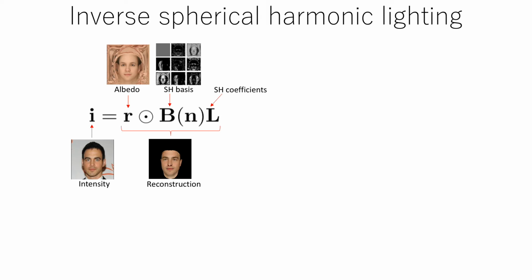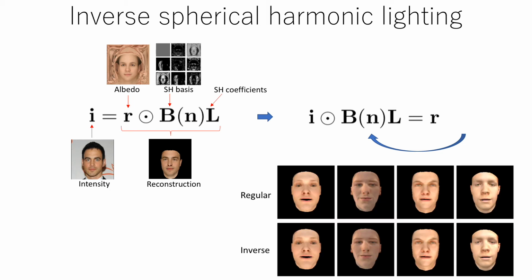This formulation is not linear, but bilinear with respect to spherical harmonic coefficients and albedo coefficients. So instead of lighting, we use spherical harmonic bases for inverse lighting. We empirically validate that inverse spherical harmonic lighting can reproduce common spherical harmonic lighting with enough accuracy as long as the lighting is moderate.